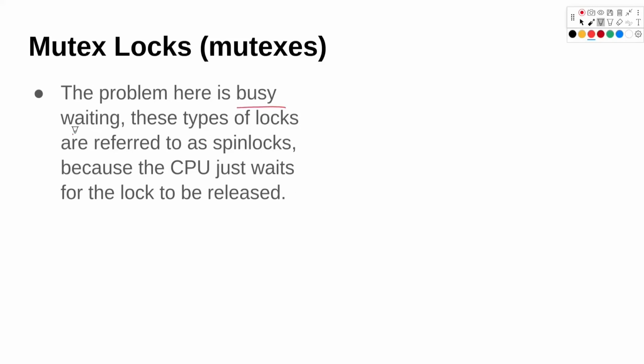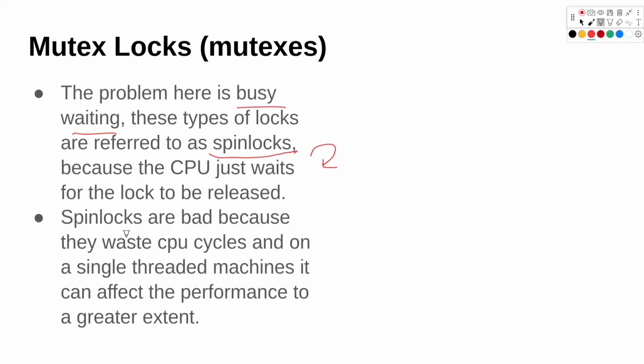We have busy waiting here, and these types of locks which have busy waiting are known as spin locks. The reason why they are known as spin locks is because the CPU just waits, spinning there, waiting for the lock to be released. The reason why busy waiting or spin locks are bad is that it wastes CPU cycles. And if we have a single threaded machine with not much resources, that can reduce the performance.